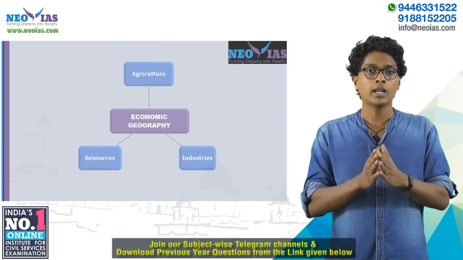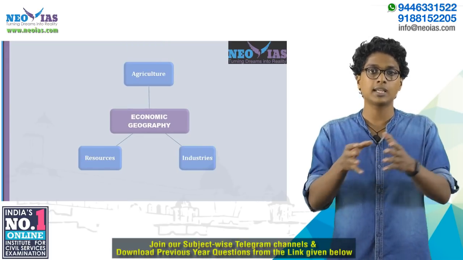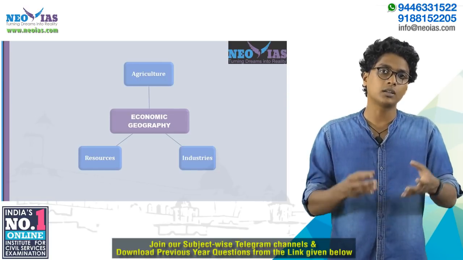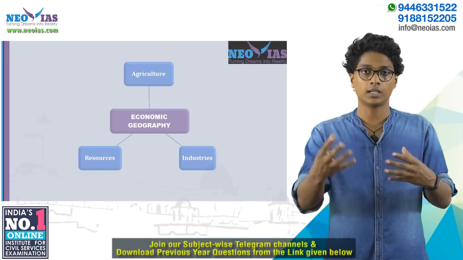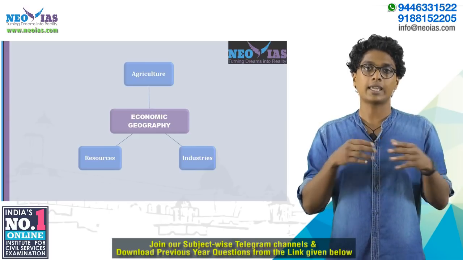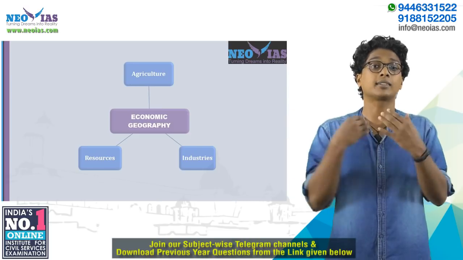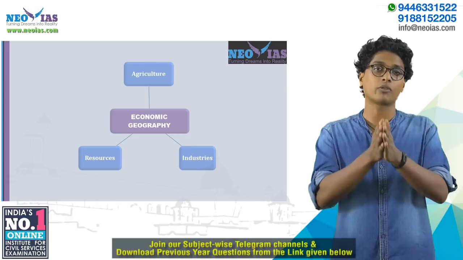of the syllabus. Now, economic geography can be broadly divided into resources, industries, and agriculture. Within agriculture, the major crops, cropping pattern, irrigation systems, everything will be discussed as part of the course. And regarding resources, their distribution, India's problems with the resources, and the industries, their location, the factors affecting the location of industries, and these kinds of things will be dealt with as part of our sessions.